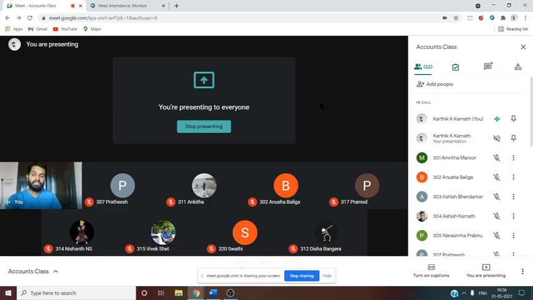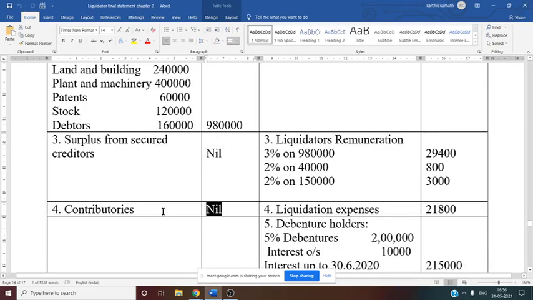Contributory also nil. That we have to see. Why in this problem it is nil? Because at the time of preparation of working note you will get amount payable and not amount receivable. If you get amount receivable you have to consider under contributory. If you get amount payable you have to pay to the shareholder. So that is why contributory is nil in the problem.